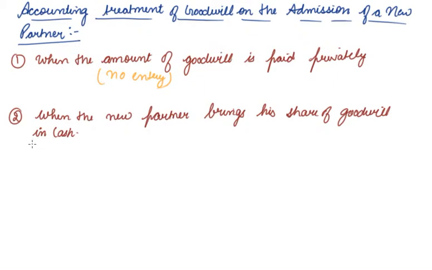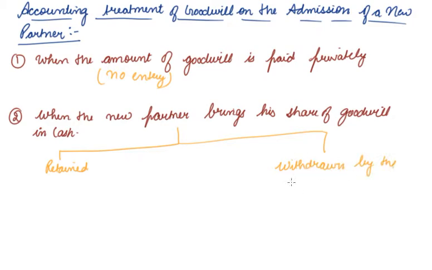When he brings it in cash, it is either retained in the business, or it is withdrawn by the old partners. So when it is retained in the business, the entries passed are